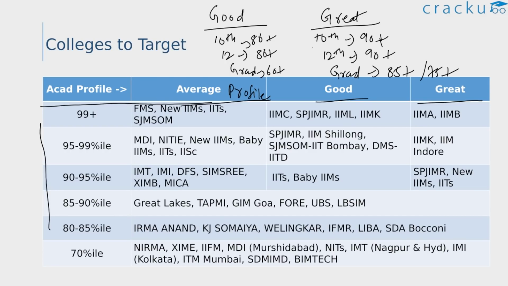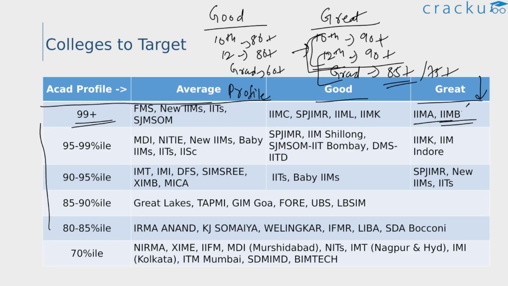Again, it can even be any of these two. For example, if you scored 85 and 90 plus in your 10th, then your academic profile is great. Similarly, if you scored 90 plus in 10th and 12th, again your academic profile is great. So we have categorized these based on your academic profiles. So for example, if you're someone who is expected to score 99 plus percentile, and if your academic profile is great, then you can expect a call from IIM Bangalore and AA.